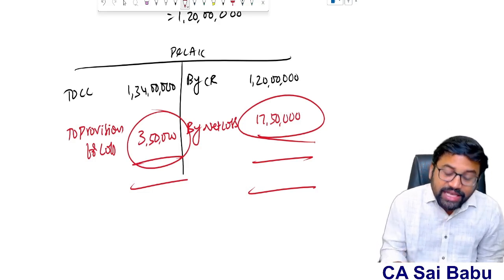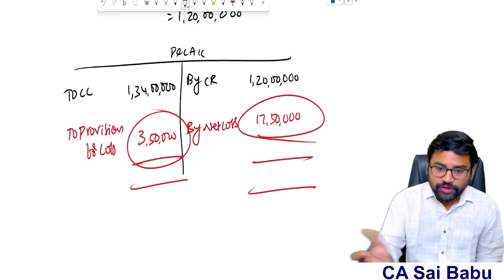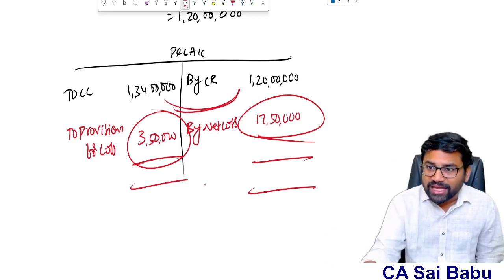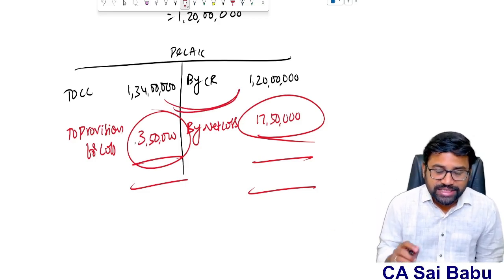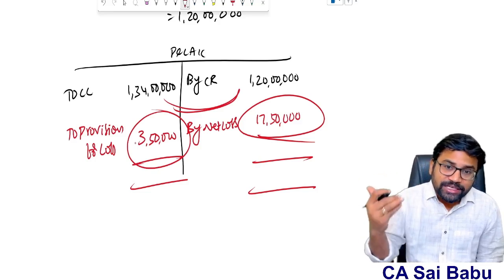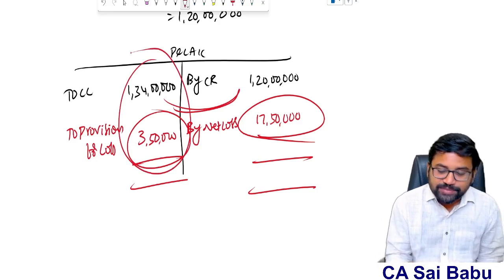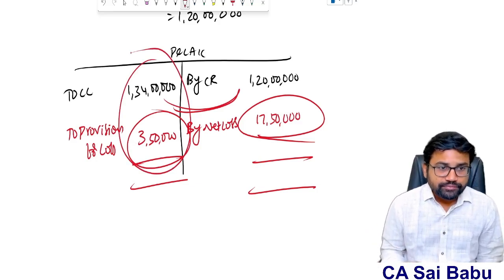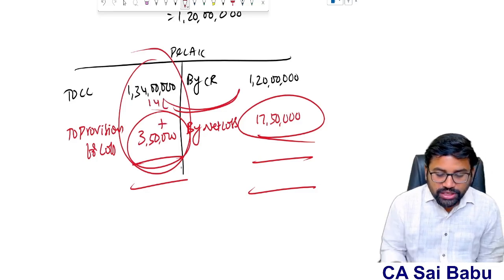But this 17 lakh 50,000 loss, the current year loss, if anyway you are recognizing by way of the difference between these two, only for the remaining balance you create a provision, because that has to be recognized as an expense, because the standard says expected loss has to be recognized immediately as an expense. So this includes this expected loss of 17 lakh 50, because here cost is more than revenue. How much? Here 14 lakhs plus 3 lakh 50. So total 17 lakh 50.